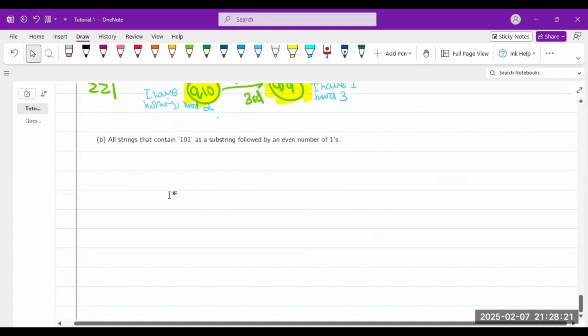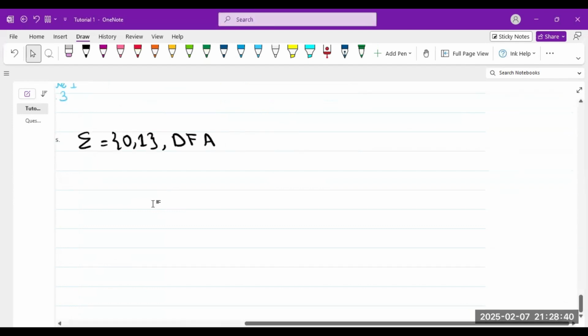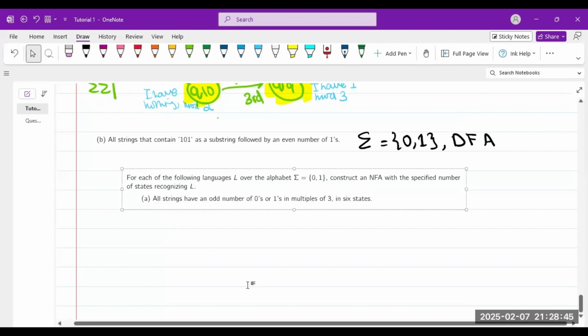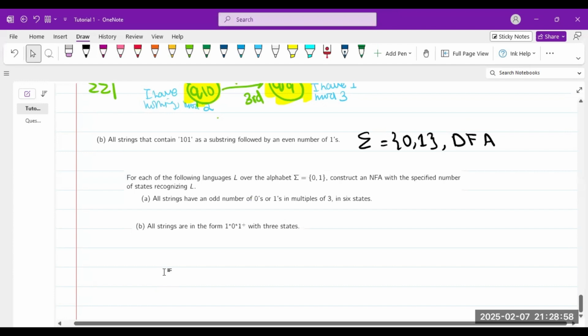You have to make this string of length 0, 1, and it's a DFA. And one thing that I'm just going to explain: followed by an even number of ones means a 0 cannot come after the substring. And here's one more. I'll just explain it. NFA, you have exactly 6 states, and you need to make this question. And one more. This one is also an NFA. It's the same as this part.